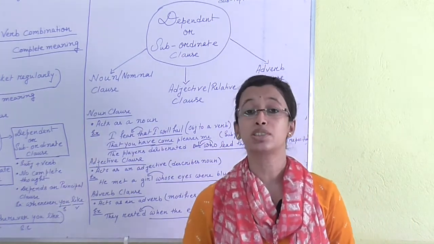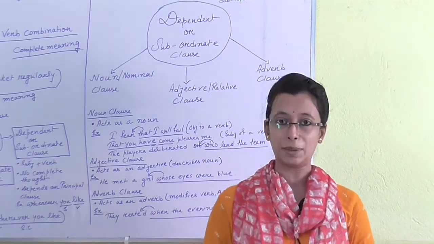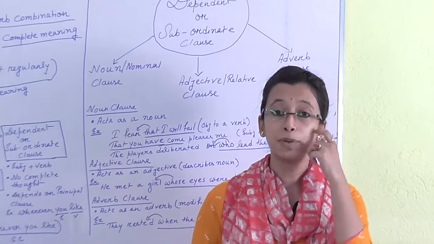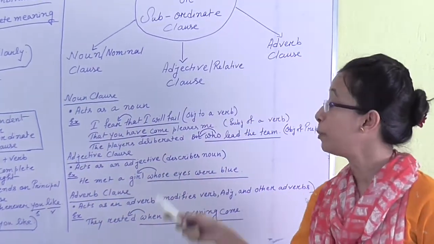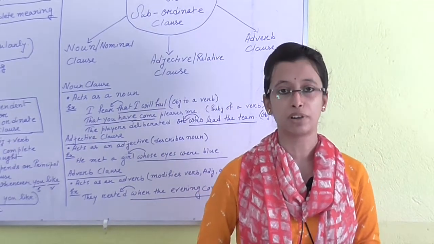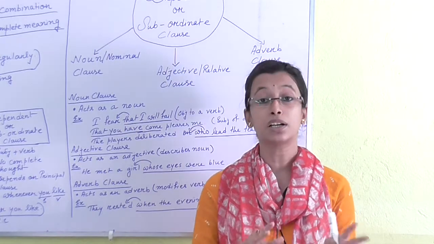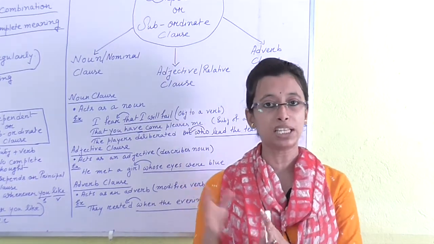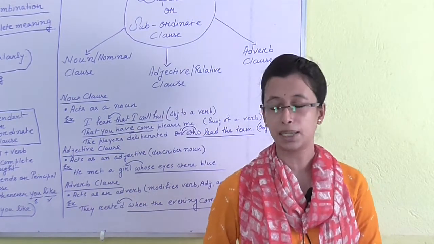Do you know what is relative? We all know that because we have so many relatives in our family. Relatives means those who are connected. They are called relatives, right? So this clause is also called relative. Why is it called relative? Definitely it is called relative because it is also connected with each other. That's why it is called relative, and it is also called adjective clause.